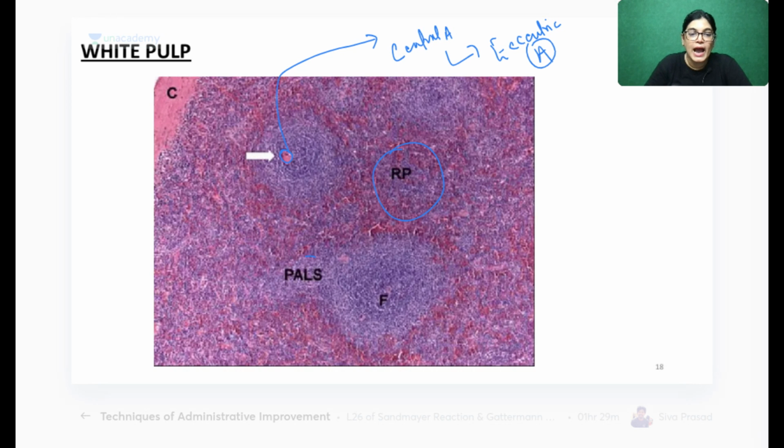And this is the red pulp. And what is the full form of PALS? Can anybody tell me? These are from the previous session. Anybody remembers what is the full form of PALS? Try.